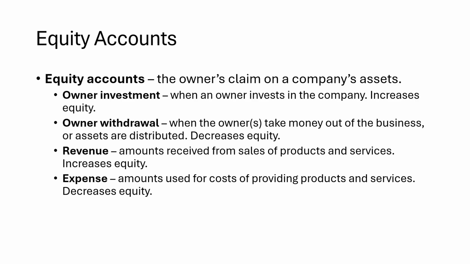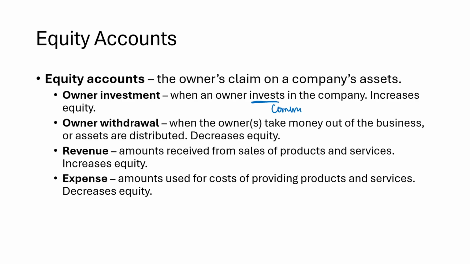This is an explanation that I basically just gave on the previous slide to show you in the illustration, but here you can see the terms actually defined. So equity accounts are the owner's claim to any of the assets. Owner investment is when an owner invests in a company.